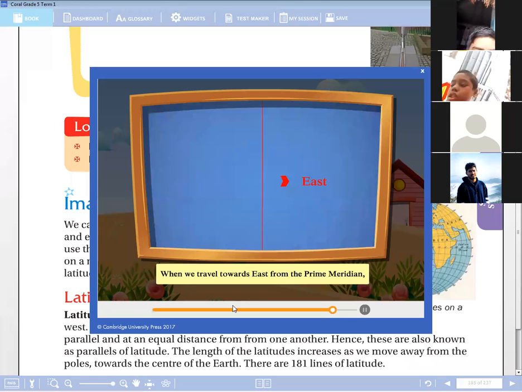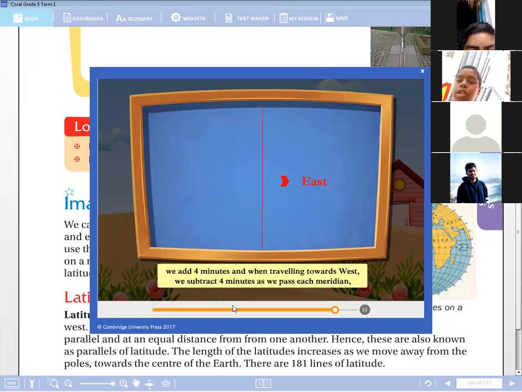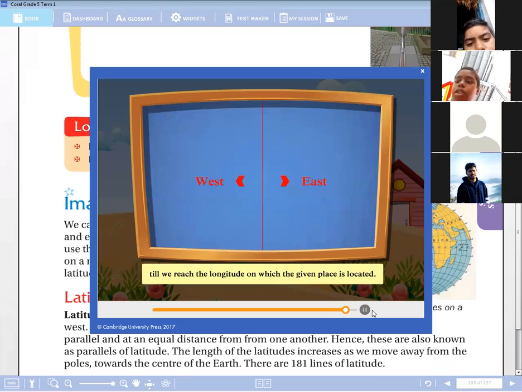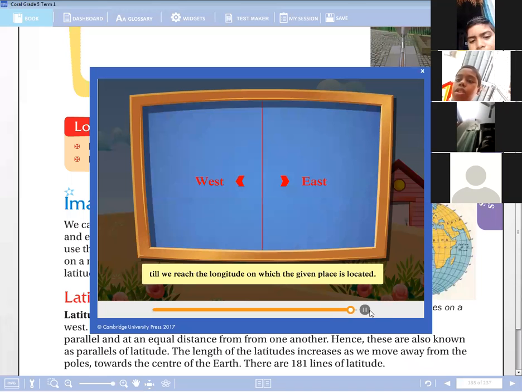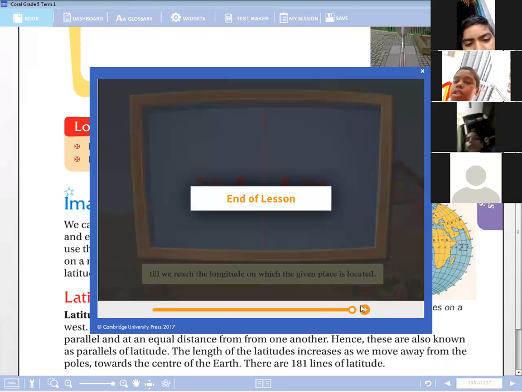When we travel towards east from the prime meridian, we add 4 minutes as we pass each meridian, and when traveling towards west, we subtract 4 minutes as we pass each meridian till we reach the longitude on which the given place is located. From a longitude to longitude, there will be a 4 minutes difference, children.